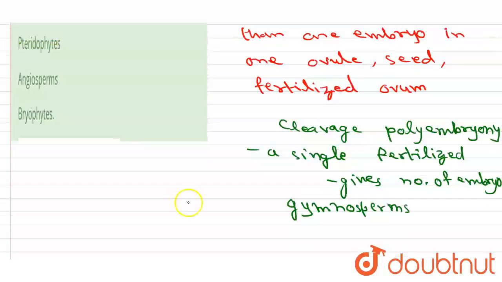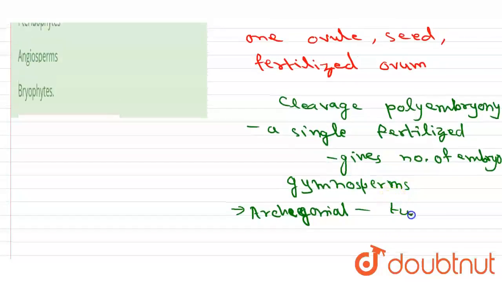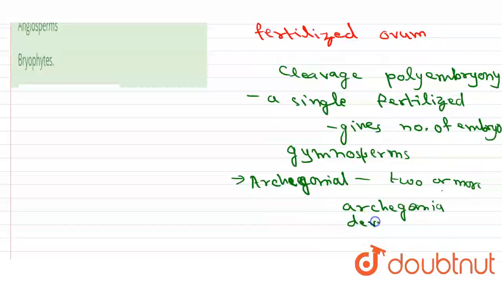Archegonial polyembryony: in the majority of gymnosperms showing polyembryony, usually two or more archegonia develop in a female gametophyte.